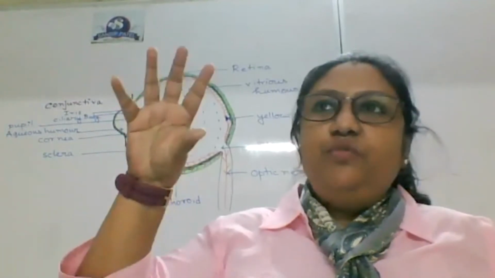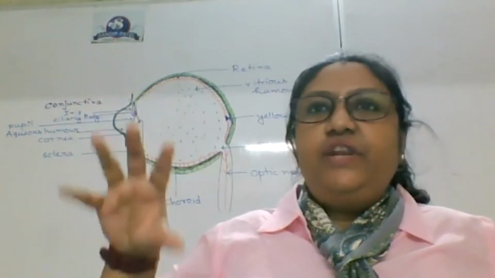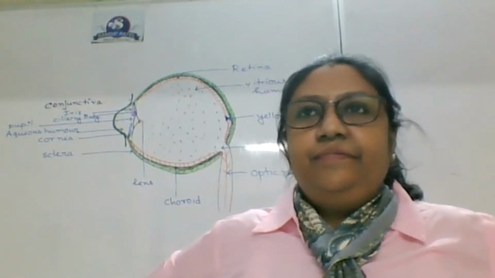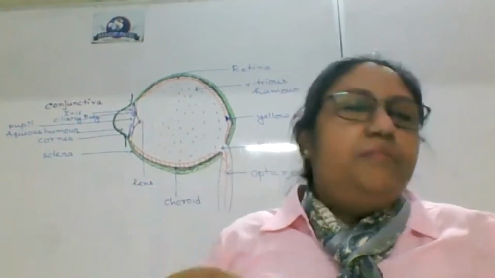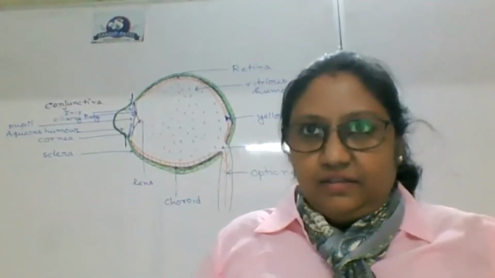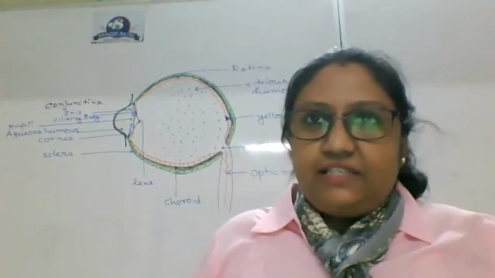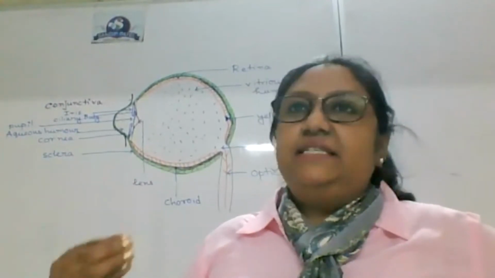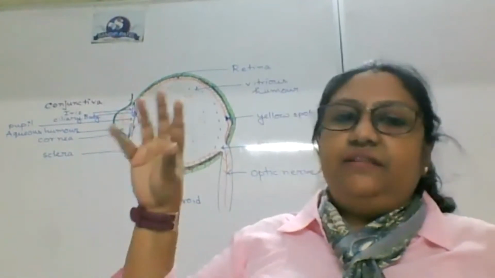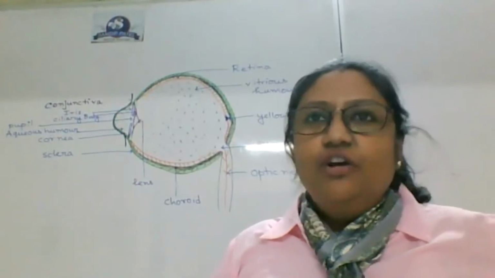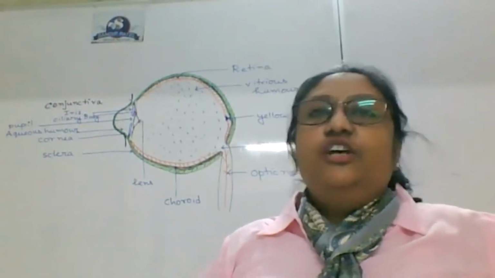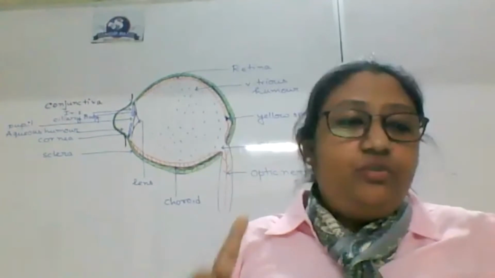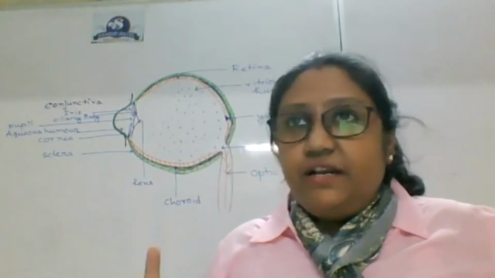So if the size of the pupil is dilated, what will happen? More light can come in. As the light is very less, you will try to take in the maximum, and for that you need to make the diameter of your pupil larger, isn't it? So you need to remember one thing very clearly.